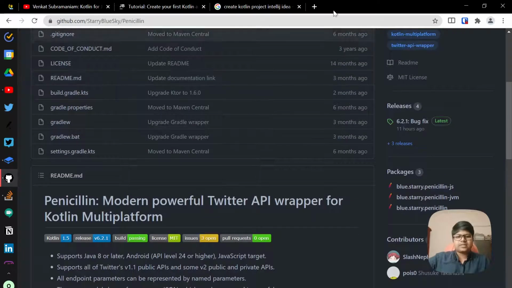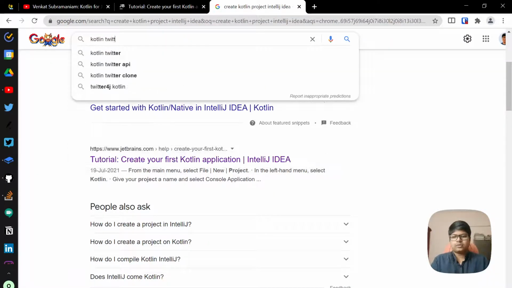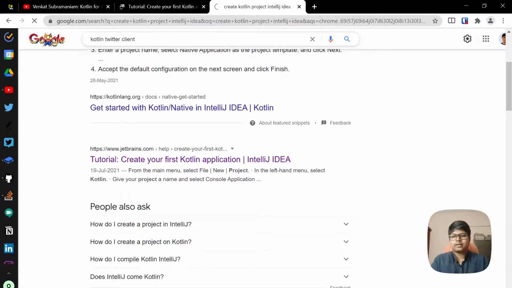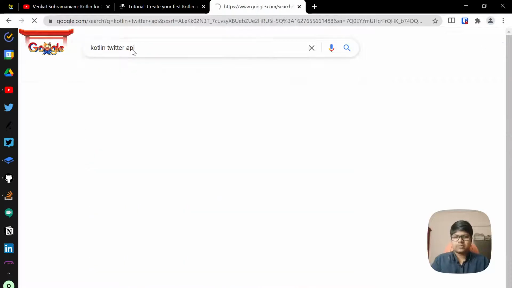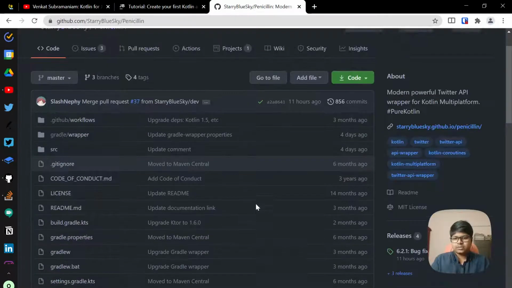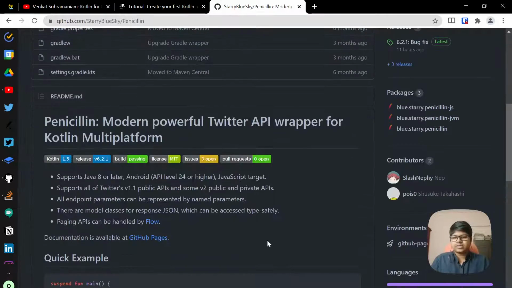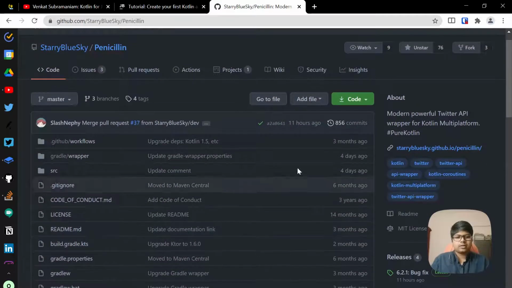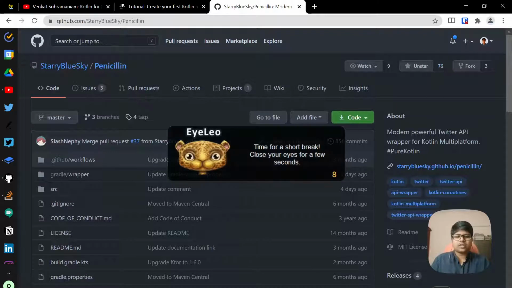So I just simply searched, let me just check once more, Kotlin Twitter client, or Twitter APIs. And then from that, I just found this link on GitHub, and then I went from there. So it's not that big of a deal. I don't know if this is a perfect way to do it. I'm just going with this because they seem to have something going on, and they have some recent commits also. 76 stars. It's okay.